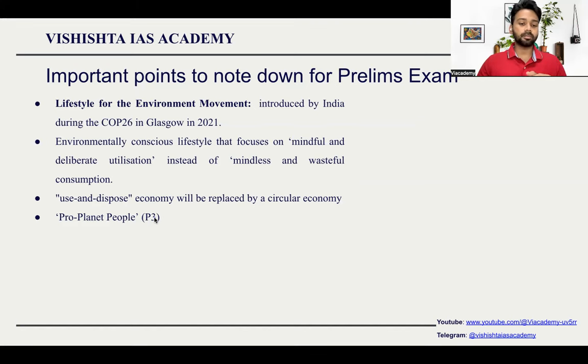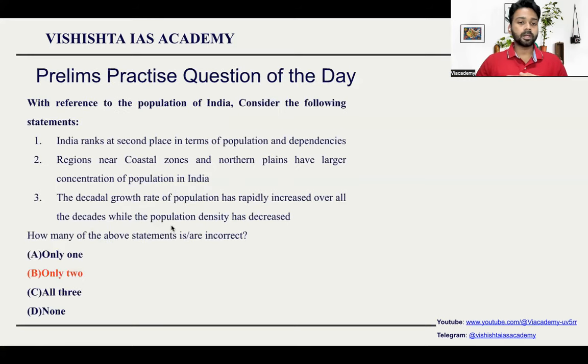Then we talk about pro-planet people. This particular term is very important, because the Prime Minister of the country said that we will promote a kind of lifestyle in which people will think and care about the planet more. So he named these people pro-planet people. This is the culture we want to develop.